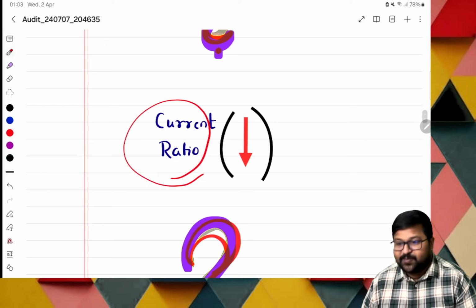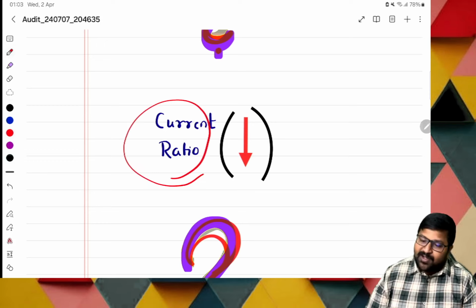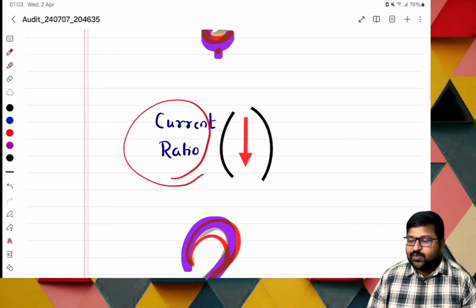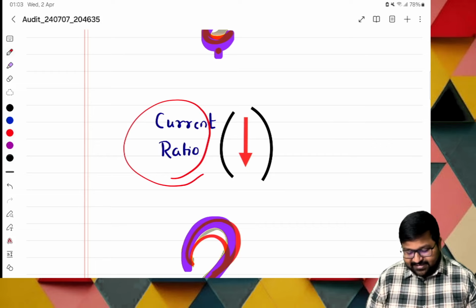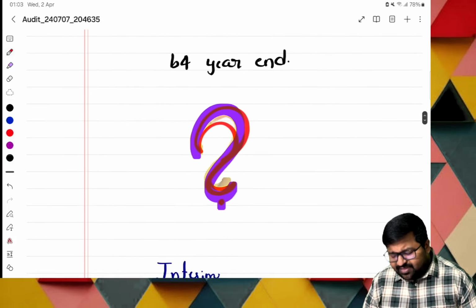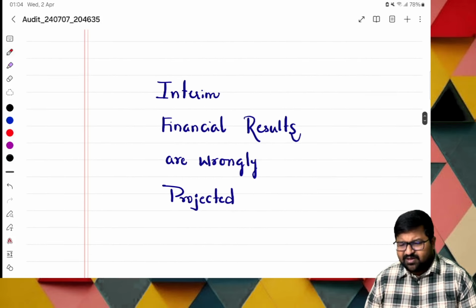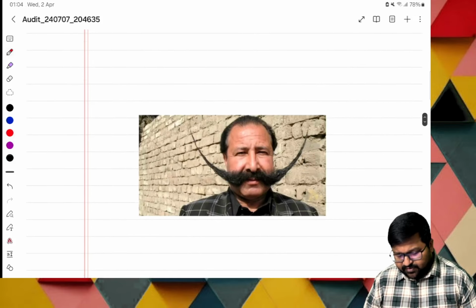The current ratio. The current ratio is used by whom? The supplier. The supplier uses the current ratio to identify whether we have repayment capability or not. And by making this assessment, they will automatically take an improper decision. Okay. This is the case. Before year end, that is the interim financial statements that I said. Next. This is not required.